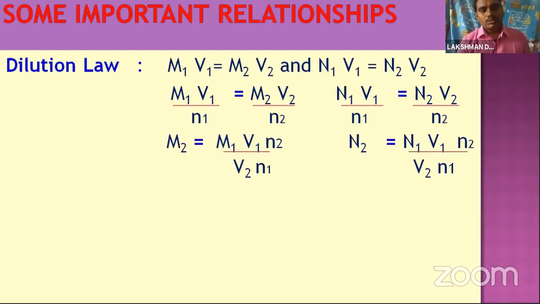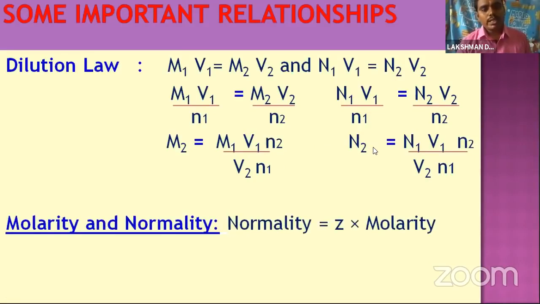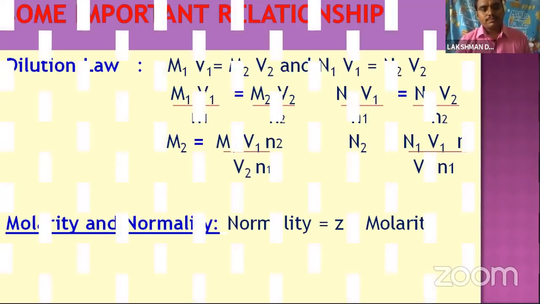So when we write the sodium carbonate and HCl equation, we can get the number of moles. So that's why the number of moles we can take as M1V1 by n1 is equal to M2V2 by n2. Similarly, normality also: N1V1 by n1 equal to N2V2 by n2. When we find the molarity of only one component, we can modify this formula as M2 is equal to M1V1n2 by V2n1. Similarly for normality. The molarity and normality relationship is: normality equal to Z into molarity.